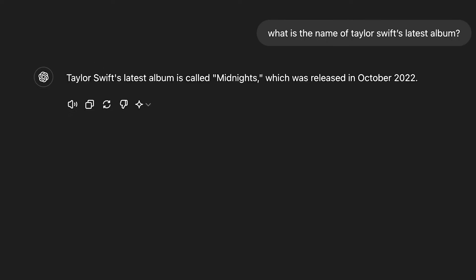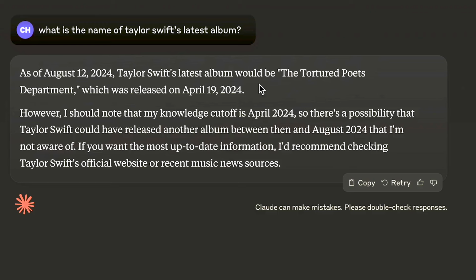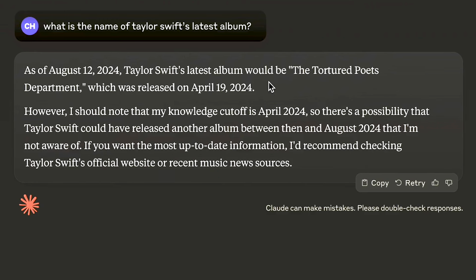Now, if I go to something like Claude, for example, and ask the same question, and we'll ask Claude Sonnet here, you can see straight away that Claude Sonnet is aware that The Tortured Poets Department, which was released on April 9, 2024, was Taylor Swift's latest album. So again, you can see that its knowledge cutoff date is known to be around April 2024.